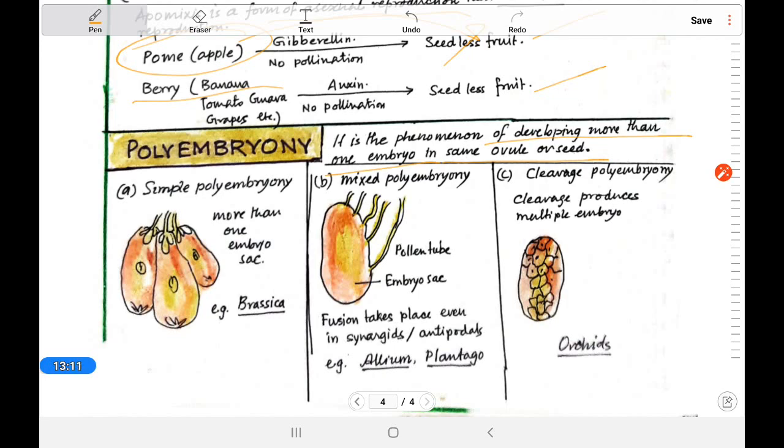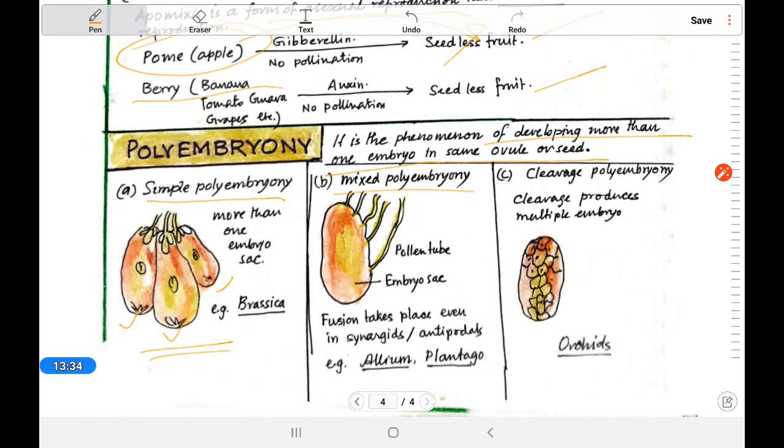Here you can see some abnormality. The first is simple polyembryony. Here there is more than one embryo sac. Normally it is one, but in an abnormal condition, it can be 2 or 3, so here also 3 pollen tubes will enter inside and fertilize.